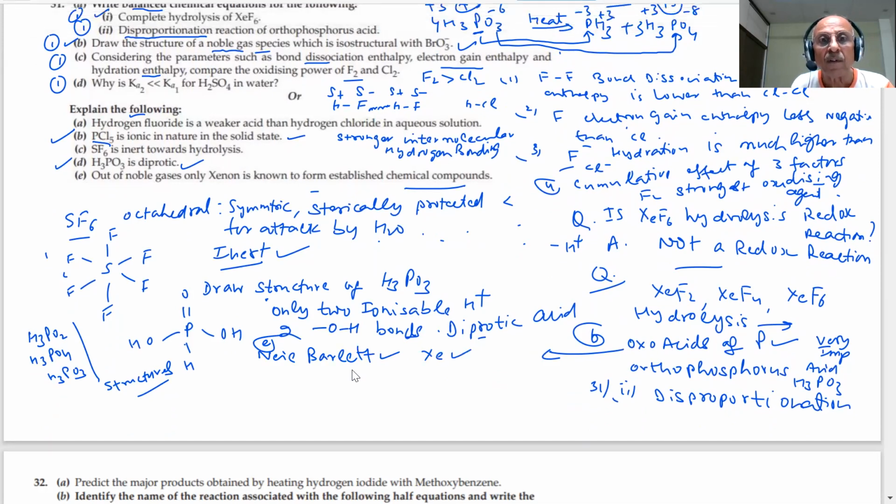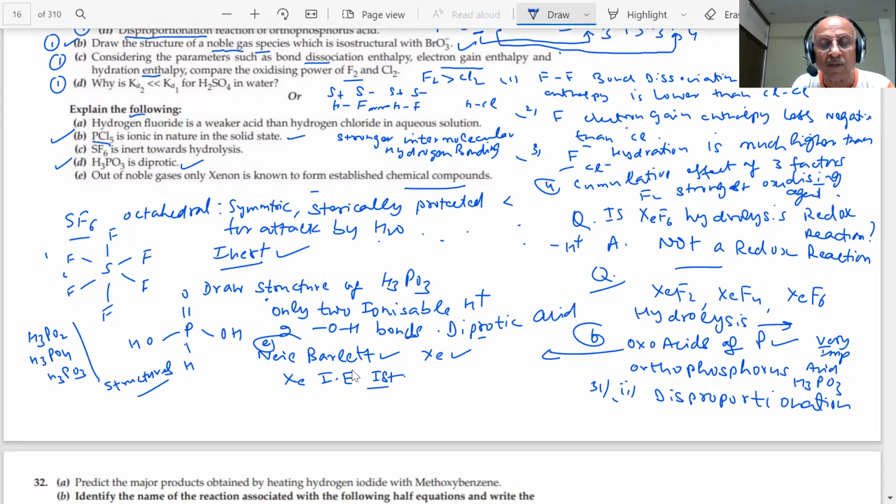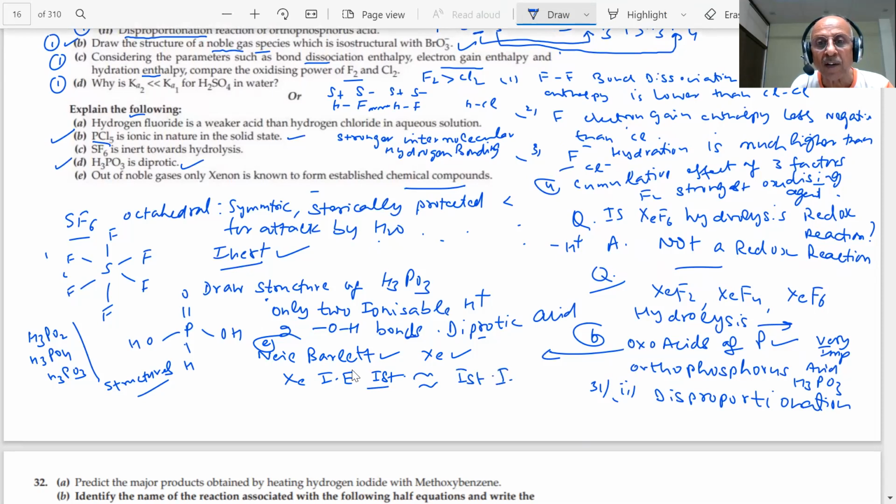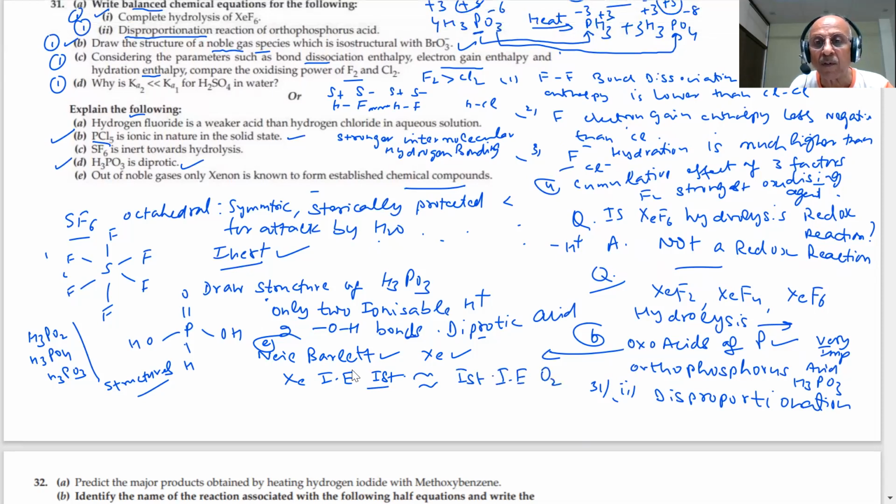Because why? The first ionization enthalpy of xenon is almost equal to the first ionization enthalpy of the O2 molecule. So that was the reason, because they had already prepared a compound of oxygen with platinum hexafluoride, O2+PtF6.